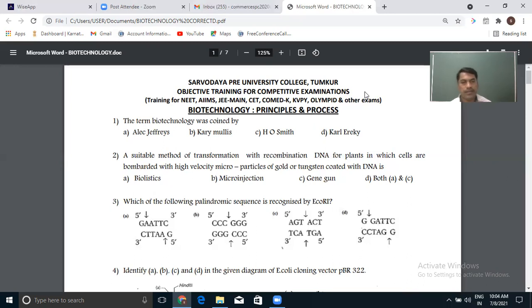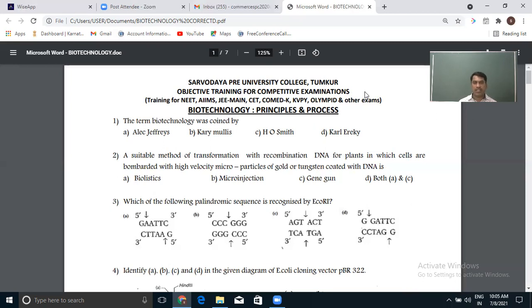Now the next question. A suitable method of transformation with recombinant DNA for plants, in which cells are bombarded with high velocity microparticles of gold or tungsten coated with DNA, is. Now, this is the concept related to transferring recombinant DNA into the host cell. There are different methods.